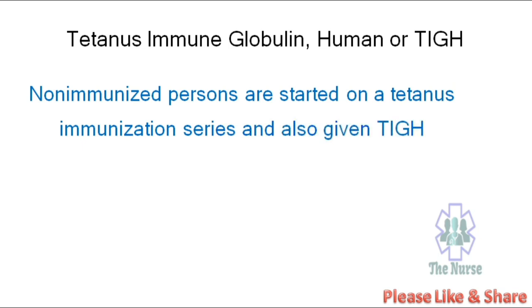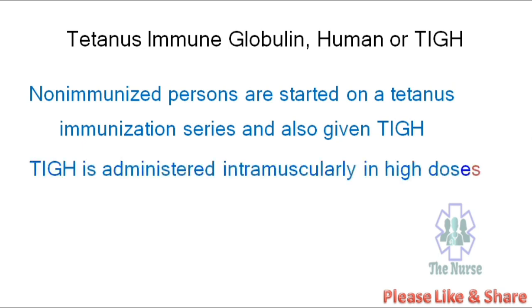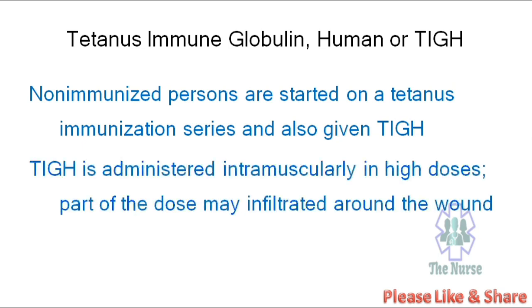Non-immunized persons are started on a tetanus immunization series and also given TIGH. TIGH is administered intramuscularly in high doses. Part of the dose may infiltrate around the wound.